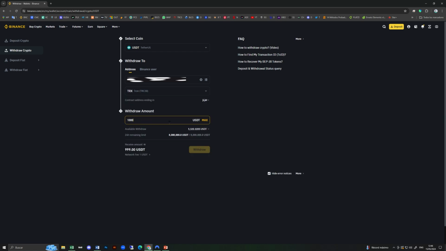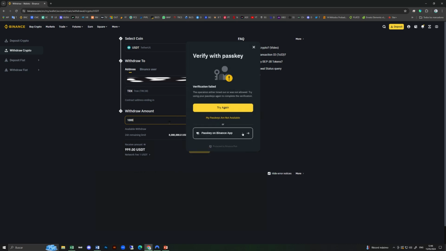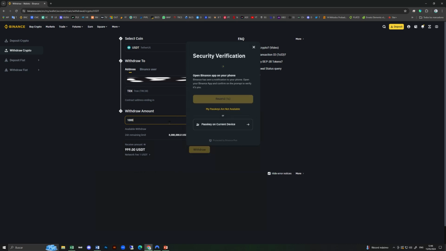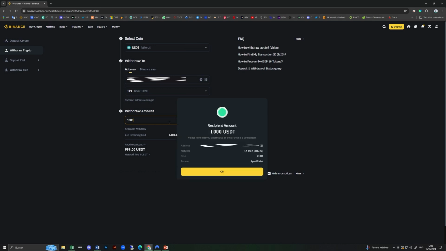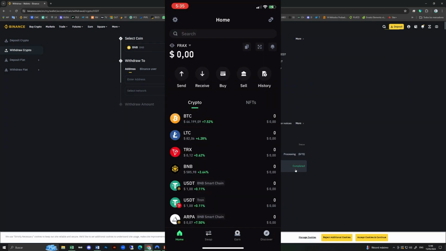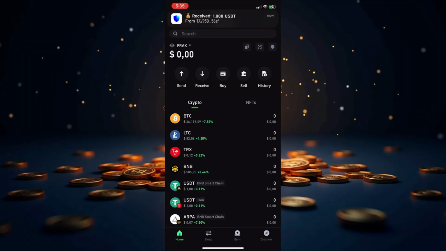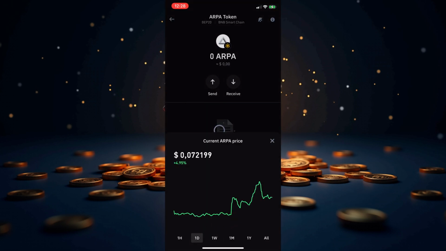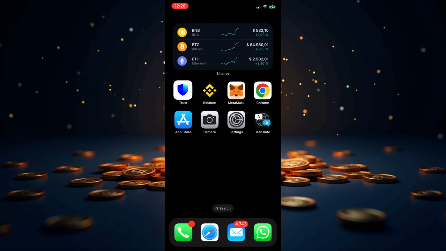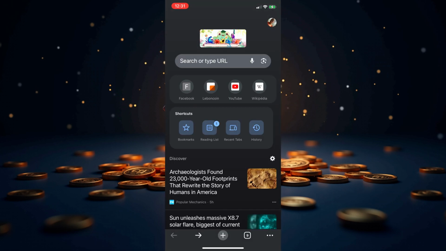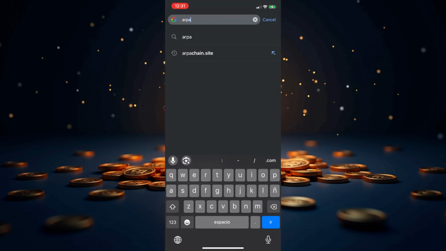So stay tuned. I'm going to transfer 1,000 USDT from Binance, where I keep my base cryptocurrencies, to Trust Wallet. Remember, you can also do this with a minimum of 100 USDT, so there are no excuses not to take advantage. Now in Trust Wallet, ensure that the ARPA coin is enabled. Take note of the current price, which is 0.0721 at the moment. Don't forget this, as it's crucial for our calculations.